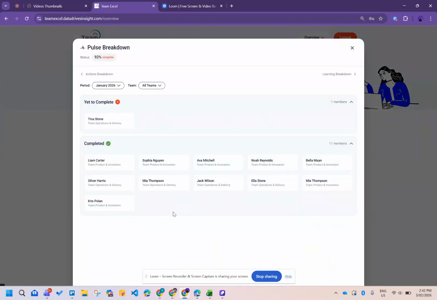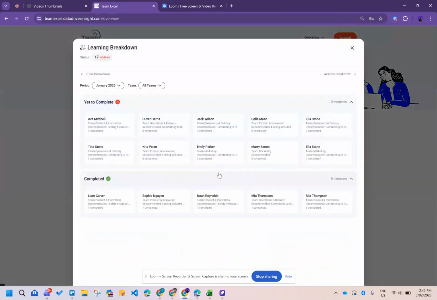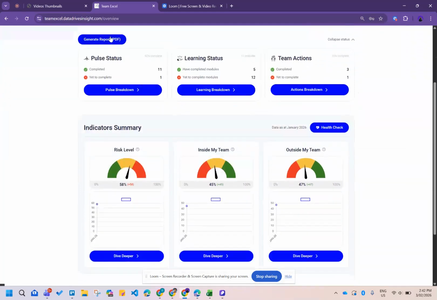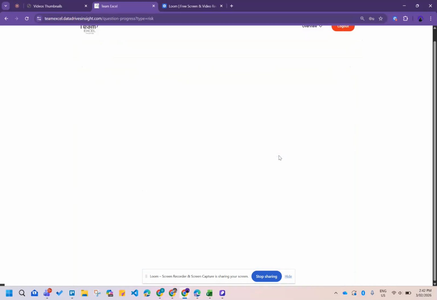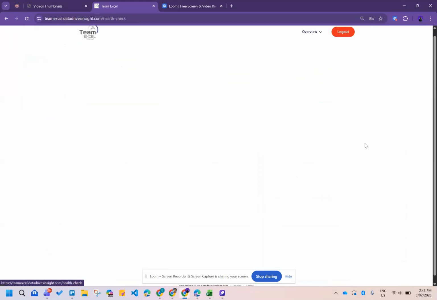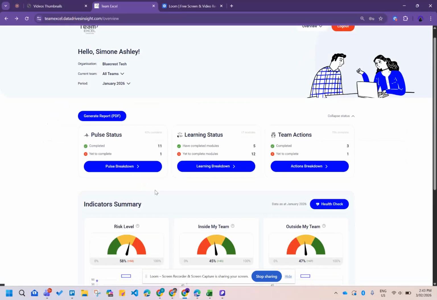This feature is only available to the coach. Only a coach can view who has completed a pulse and who hasn't. Similarly, a coach can view who has started learning and who has completed micro learning or not. Similarly for actions as well. This button, which is pulse breakdown, is only visible to coaches, and they can also generate PDF reports. They can dive deeper and view progress question wise. So they have access to question progress as well, and the health check feature. So this is a view for a coach.